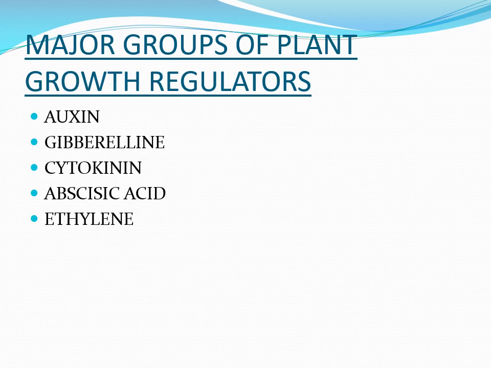So the major groups of plant growth regulators, as we all know, are the auxins, the gibberellins, the cytokinins, abscisic acid, which is a growth retardant, and the gaseous plant hormone, that is ethylene.